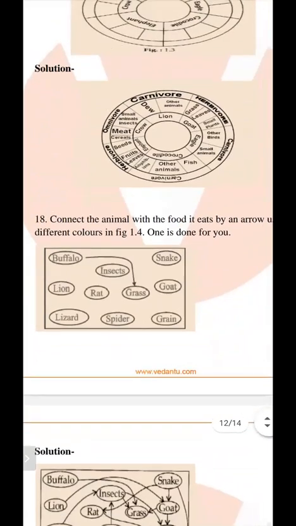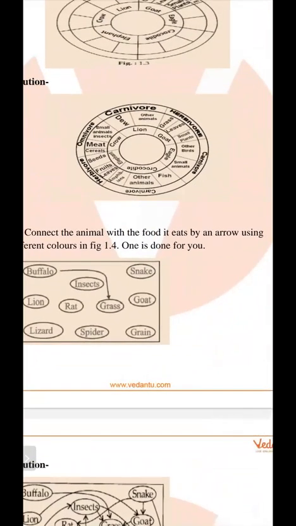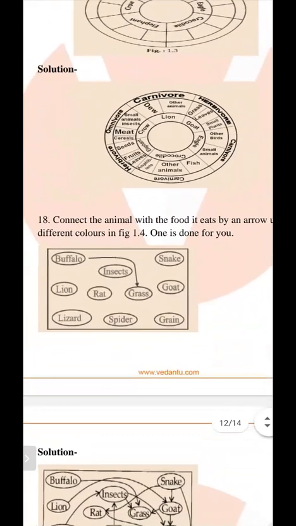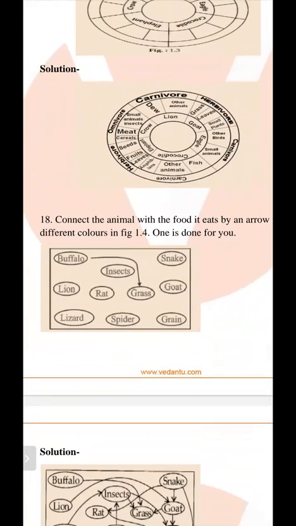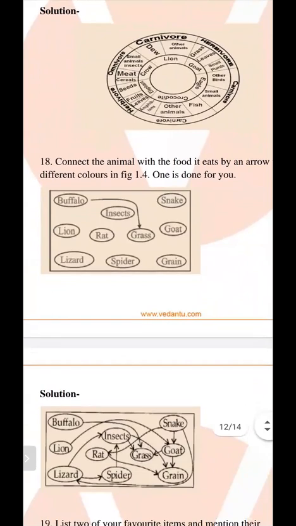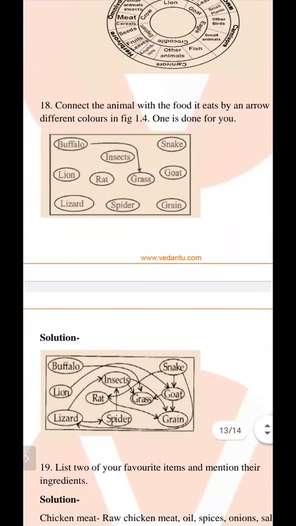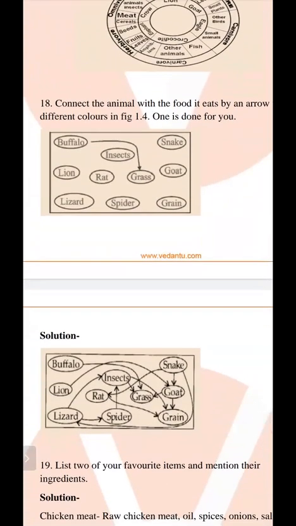Next is connect the animal with the food it eats by the arrow using different colors in the figure. One is done for you. Suppose buffalo eats grass, and you have to complete all of this table. And what does the lion eat? And what does the snake eat? And what does the goat eat? So you have to complete this circle.